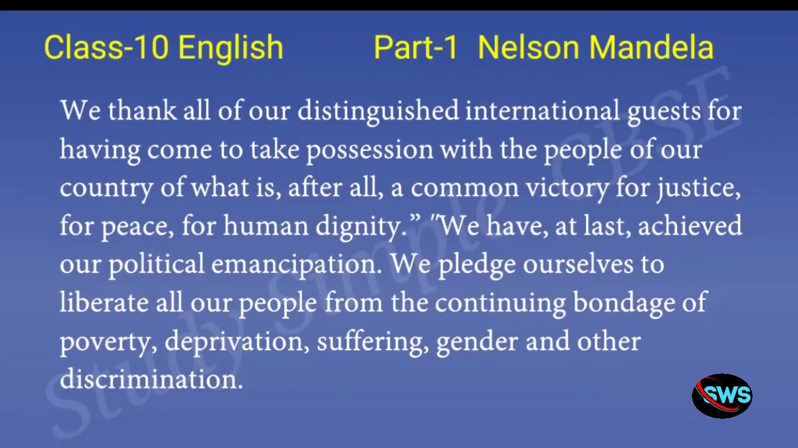We pledge ourselves to liberate all of our people from the continuing bondage of poverty, deprivation, suffering, gender, and other discrimination. So he vows that he will liberate all the people from the continuing bondage of poverty. Bondage of poverty means the people who have bonded to being poor. And what is deprivation? Deprivation means that they do not get any benefits at all. He's saying that that will be taken care of and no other suffering, gender or other discrimination will be done